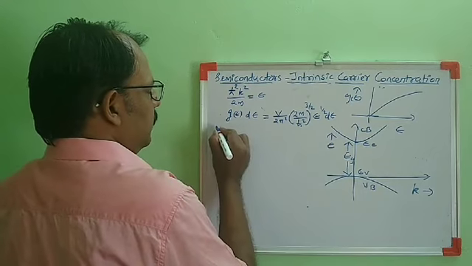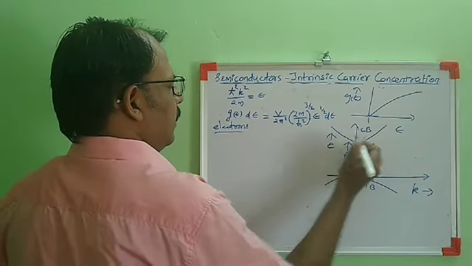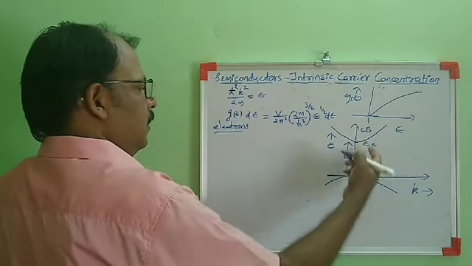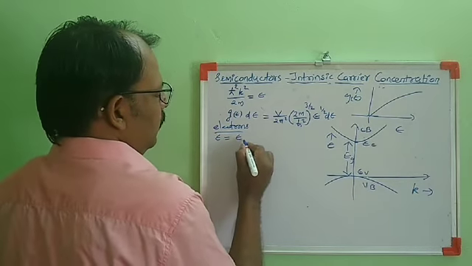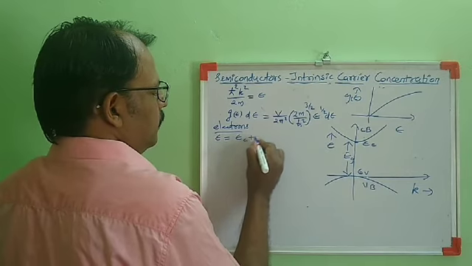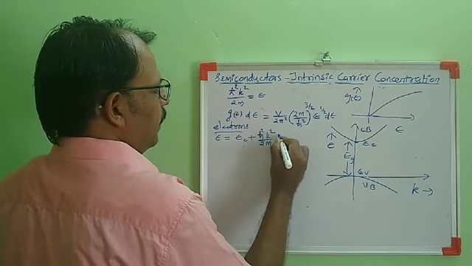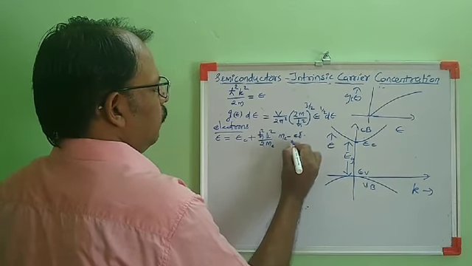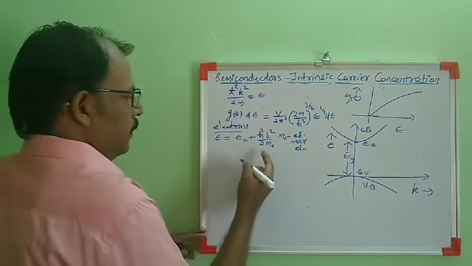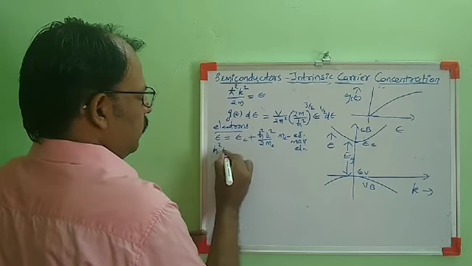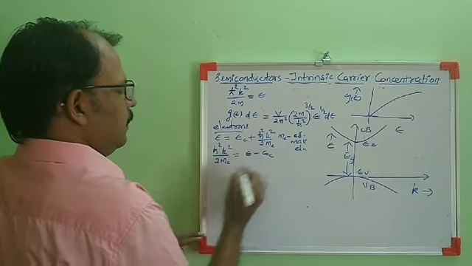Now we will calculate the density of states of electrons in conduction band. The energy of electron in conduction band, from band theory, we have calculated as EC plus h bar square k square by 2 me, where me is the effective mass of electron in conduction band. So from that we can write h bar square k square by 2 me as E minus EC.